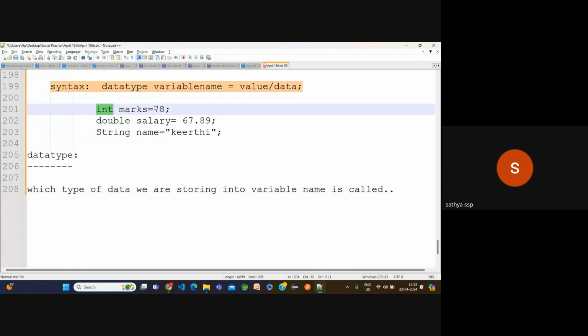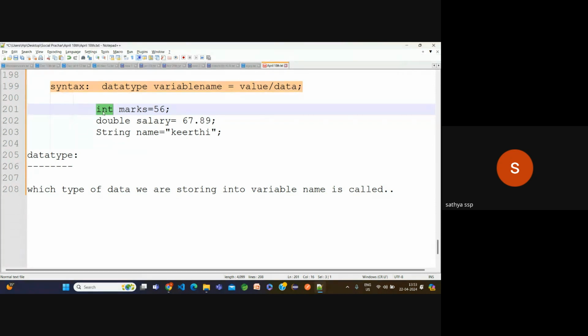Int only. Suppose simply here, int marks is something like Satya. Is it okay? Can I mention it like that? Marks, in the sense, we cannot say our name. We need to say some number, any number. For suppose 56. The 56 is what, int type. The type we need to mention.